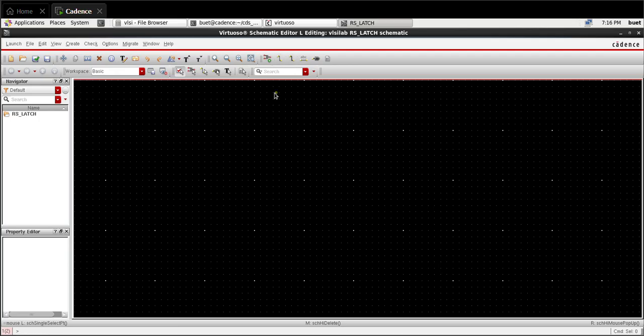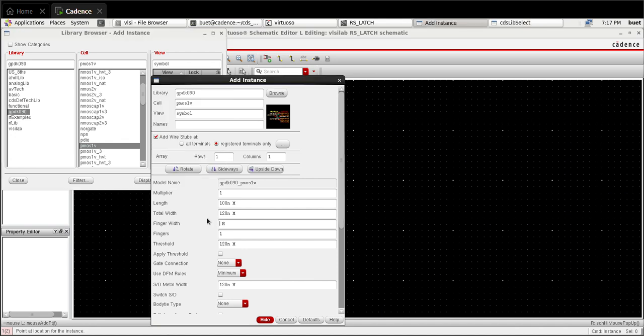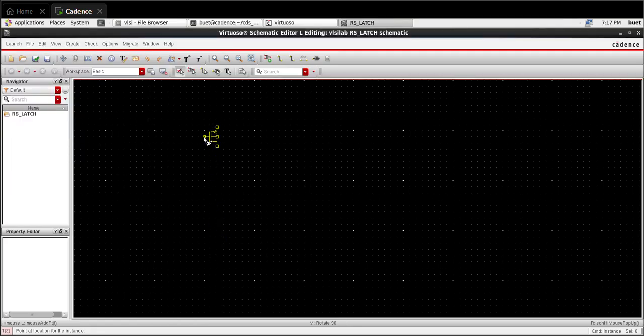So, go to create instance. We can click here or we can press I. Select PMOS 1 volt, and I'm changing the finger width and total width of the PMOS to 2U. Place the PMOS here and another PMOS here and a third PMOS here and a fourth PMOS here.